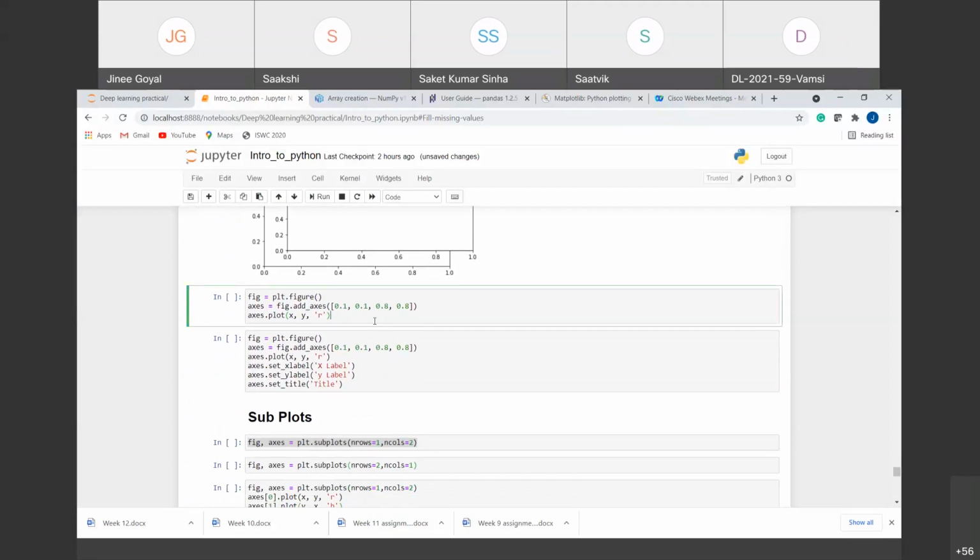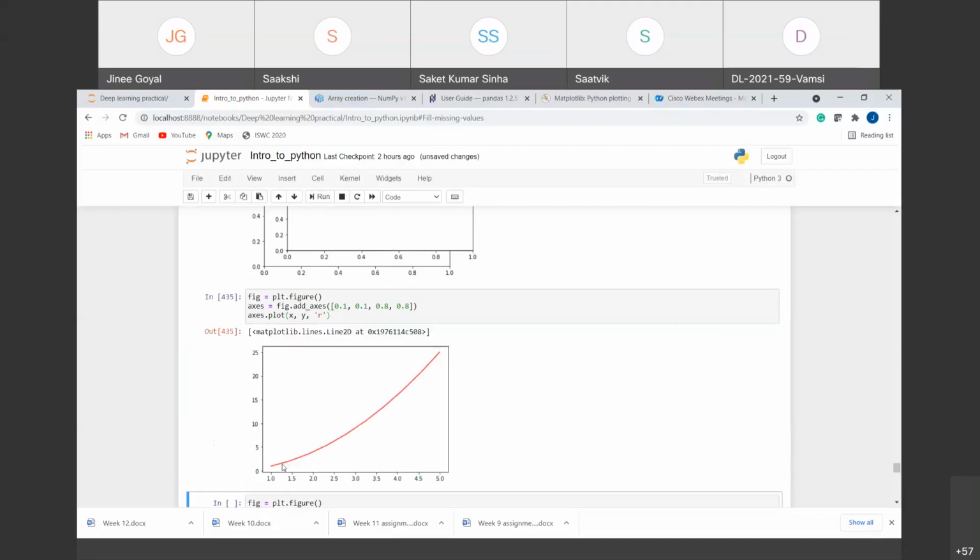Now I am adding the actual plot here. So for that, first of all, I'm creating an empty canvas. Then I am adding an axis to it. And then I am using the plot function to plot the actual data. For that, I have taken the X values that I have shown you in the starting, the Y values, and R here indicates what color I want for the plotting, right? I'm using R for red here, right? So if I run this, you can see that I have got a plot, right, where we have this canvas and the line that is x comma y, right? That is the y is equal to x square line.